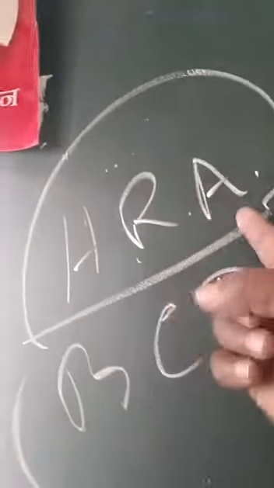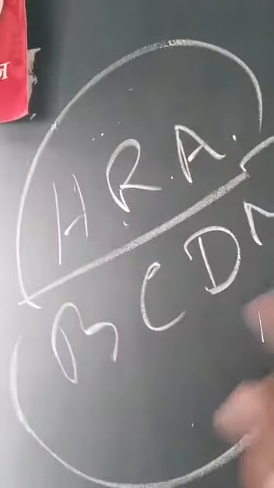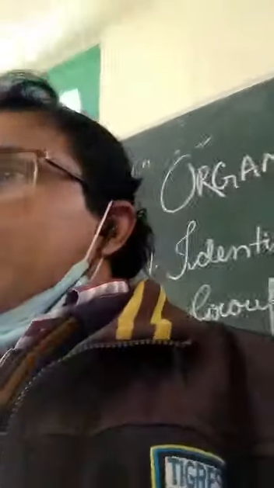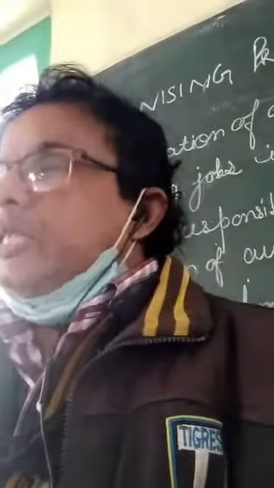We shall discuss HRA. HRA means house rent allowance. You can write it. For this HRA, you just remember these things: B, C, D, M. Bombay, Calcutta, Delhi, Madras. These four cities, actually they have changed their name except Delhi. The name of the city is changed.